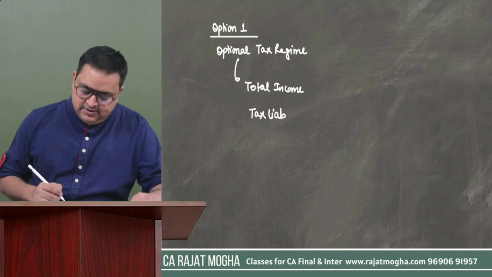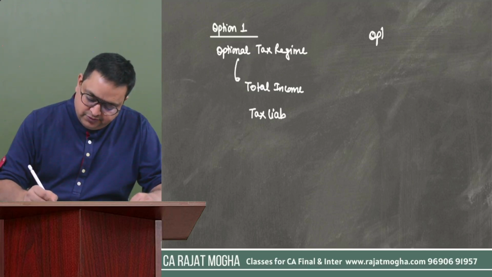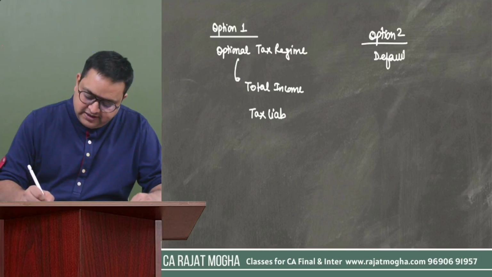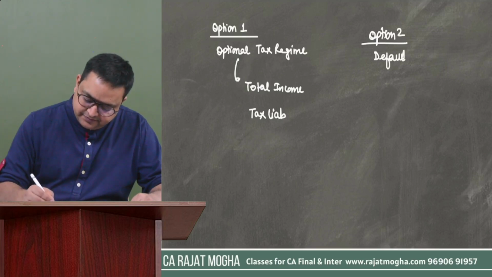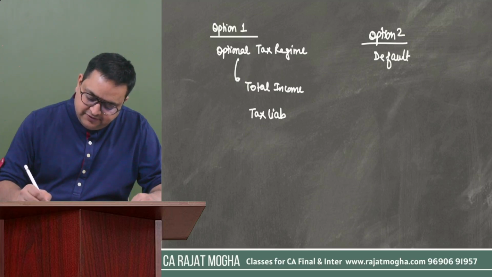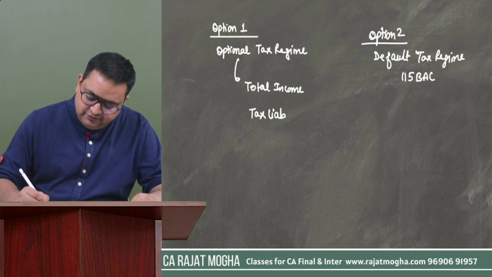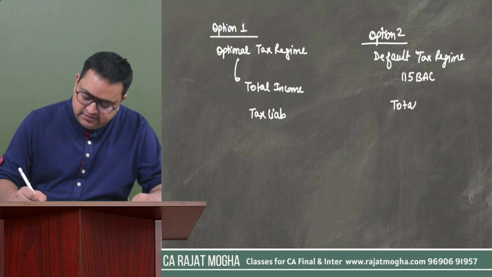And in option number 2, we will calculate as per the default tax regime, that is as per section 115BAC. So we will calculate total income and the tax liability.